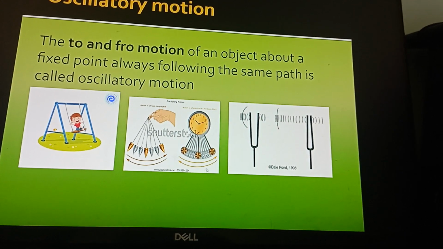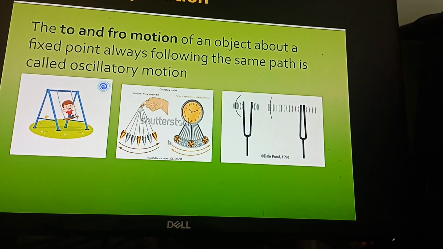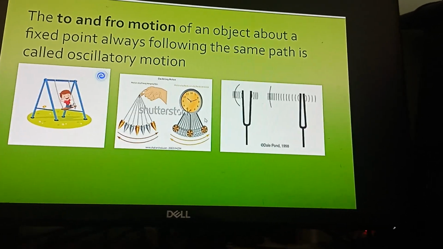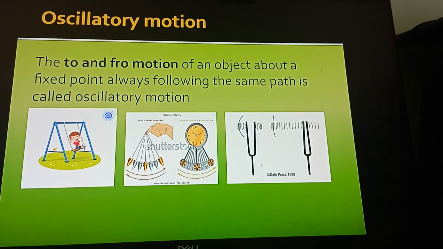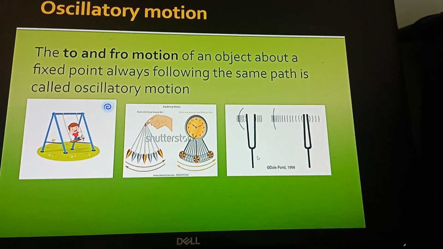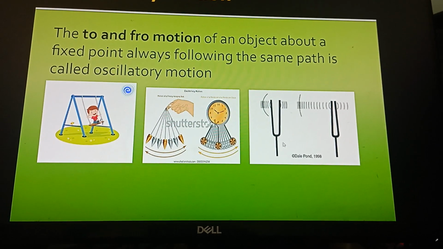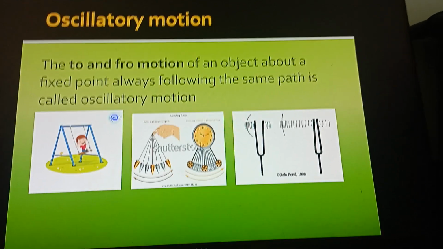You can see how the pendulum of a clock moves like this. Here it will go, again they follow the same path. To and fro motion. Here a tuning fork, how it vibrates, the same to and fro motion. To and fro motion of an object about a fixed point is called oscillatory motion.